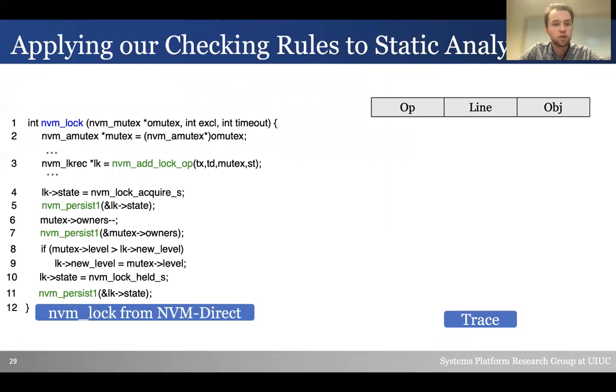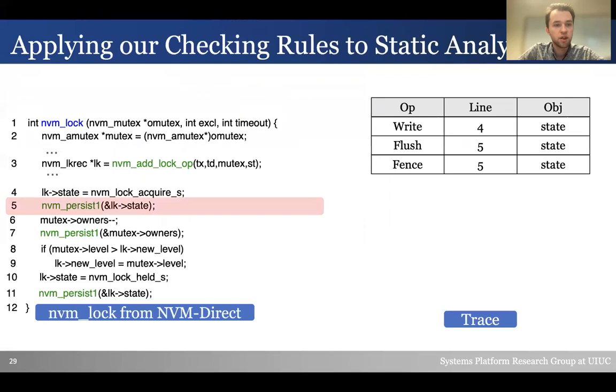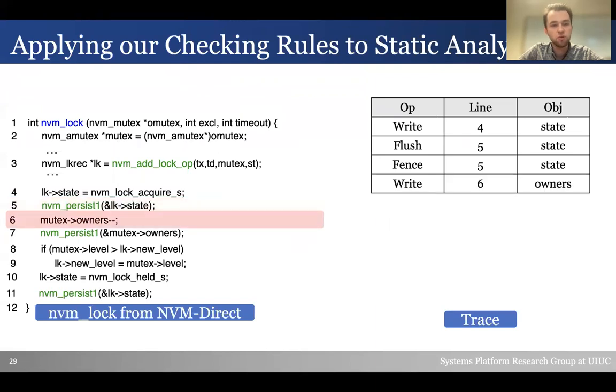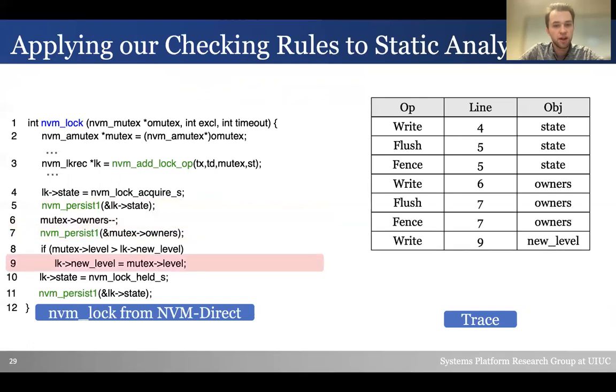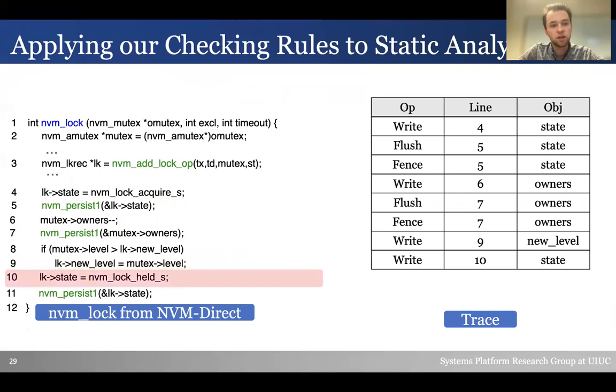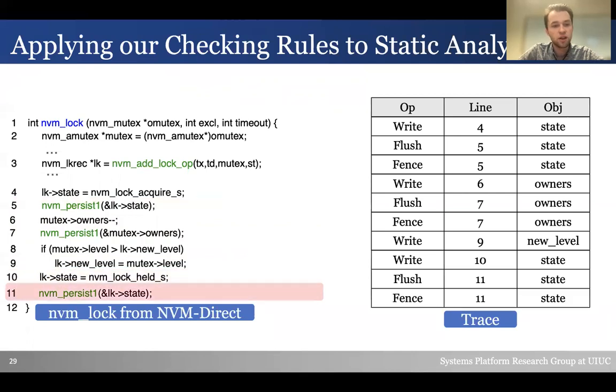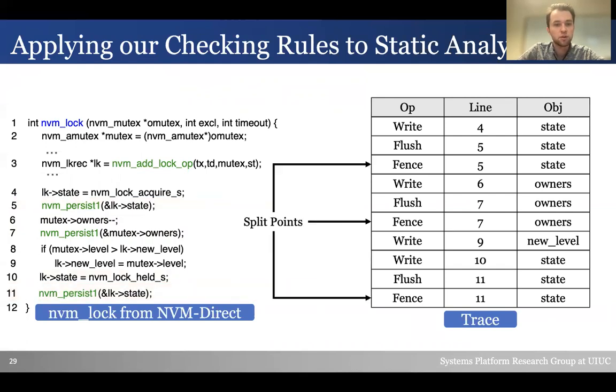To see how we convert a function into a trace, let's use the example from NVM lock again. On line 4, we have a write to the state object and a corresponding flush and fence on line 5. Line 7 updates the mutex object, and line 8 flushes and fences it. We have a write on line 9 to LK, another write to LK on line 10, and line 11 persists and flushes. We have our split points at each of the barriers.